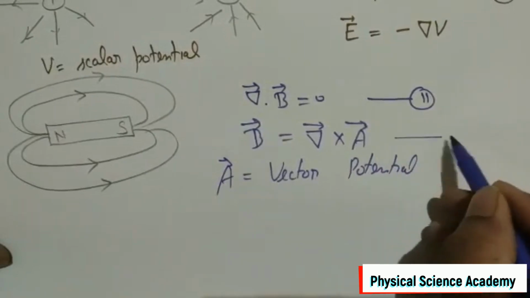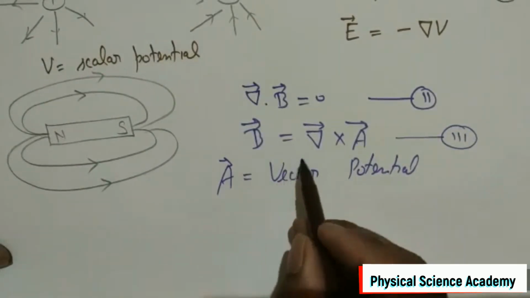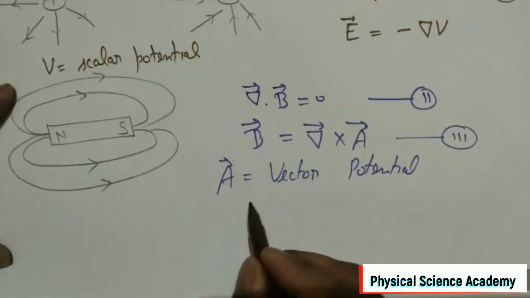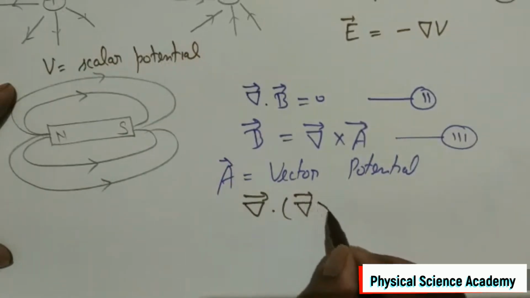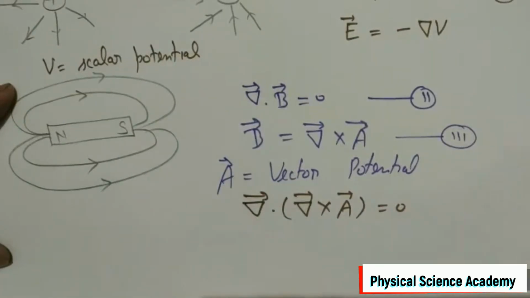Let us call this equation number 3. If we put equation 3 in equation 2, then we get divergence of curl of A vector is 0. So divergence of any curl is always 0.